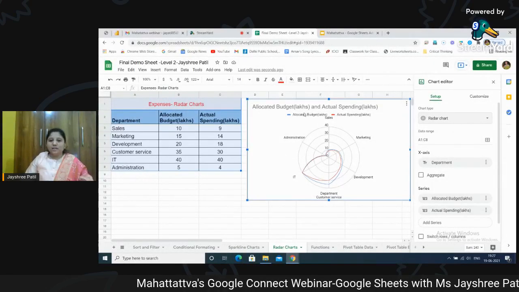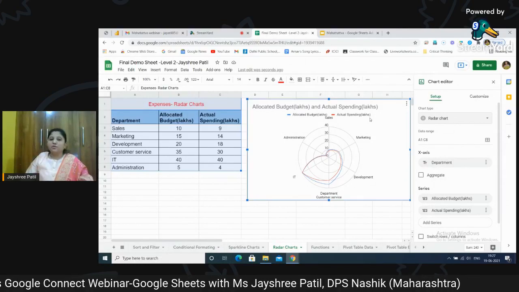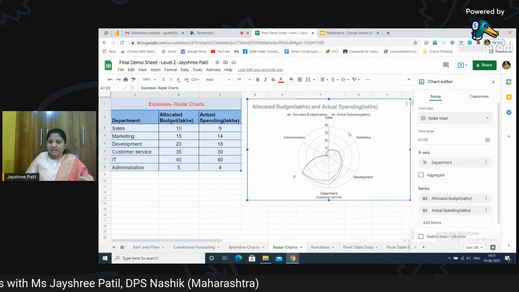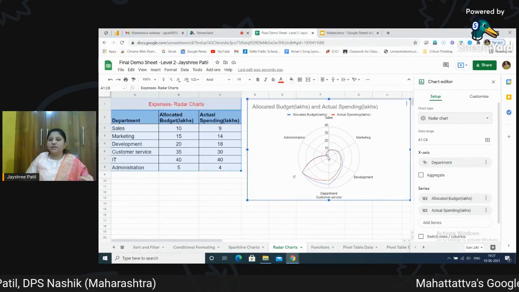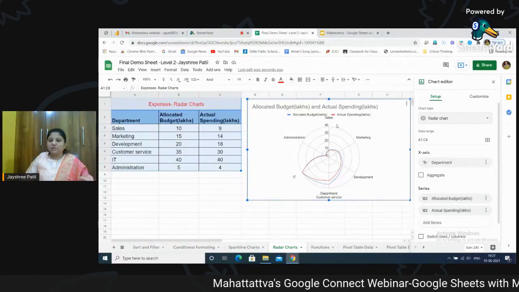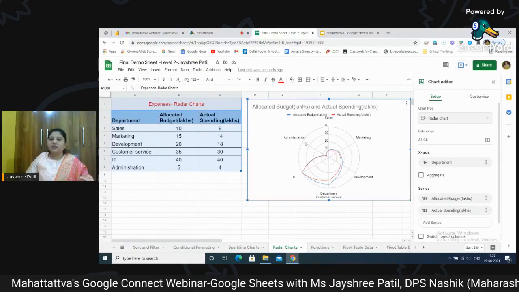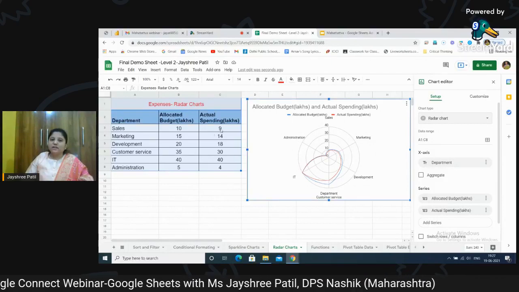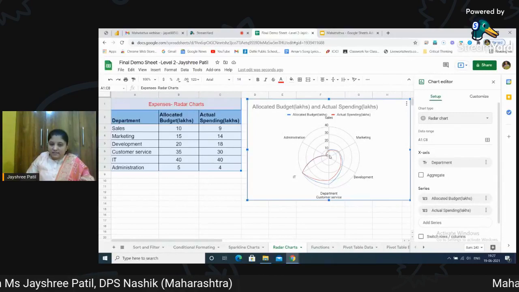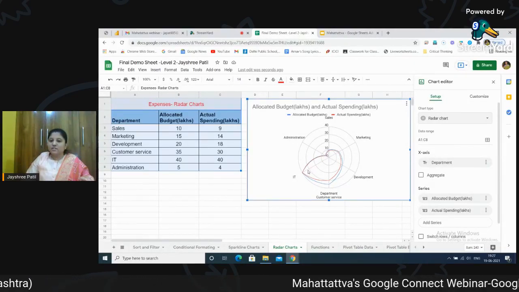You can see blue color lines show the allocated budget and red one shows the actual amount which is spent. You can see now automatically this is a range, this is highest range, and this is the starting point. So depending on that starting point, you can see each individual department is listed over here, like sales, marketing, development, customer service, IT, administration. So depending on the budget allocated and depending on the expenditure or the actual spending that is done, these lines are coming. Okay? The red one shows the actual amount which is spent.